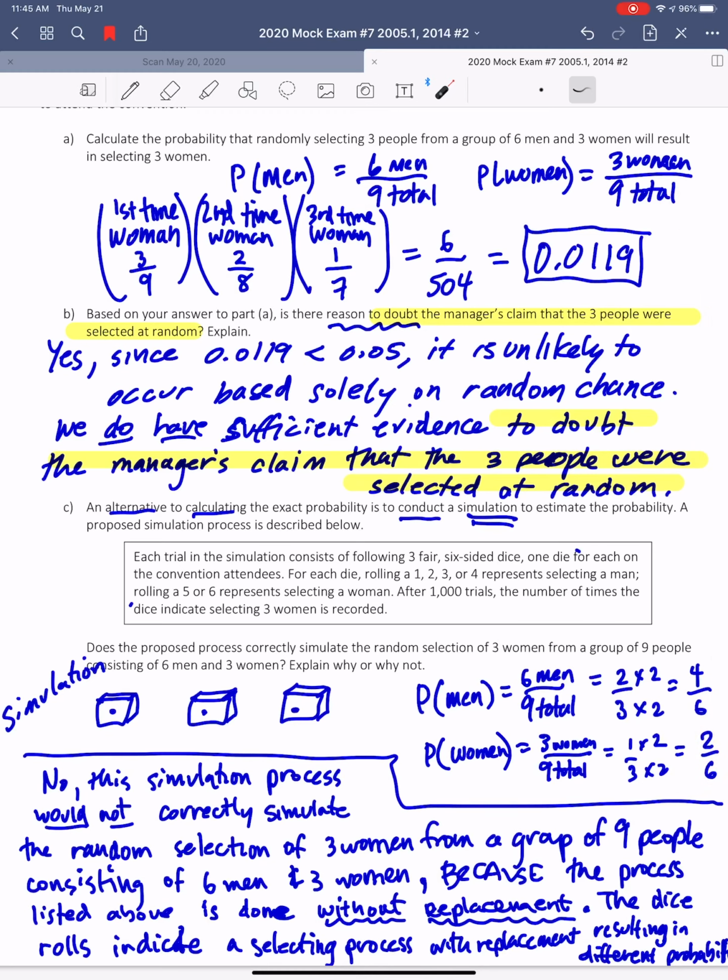So that part's good. But now they're saying after 1,000 trials, would this indicate the number of the 3 women selected? The part you should be questioning in your brain is, notice up top, if that was true, then our calculations would have been 3 out of 9 times 3 out of 9 times 3 out of 9. Or on the dice, the probability of getting a woman was 2 out of 6, and getting a woman here, 2 out of 6, and getting a woman here, 2 out of 6, right? But the problem is that's not the probability of getting all 3 women.